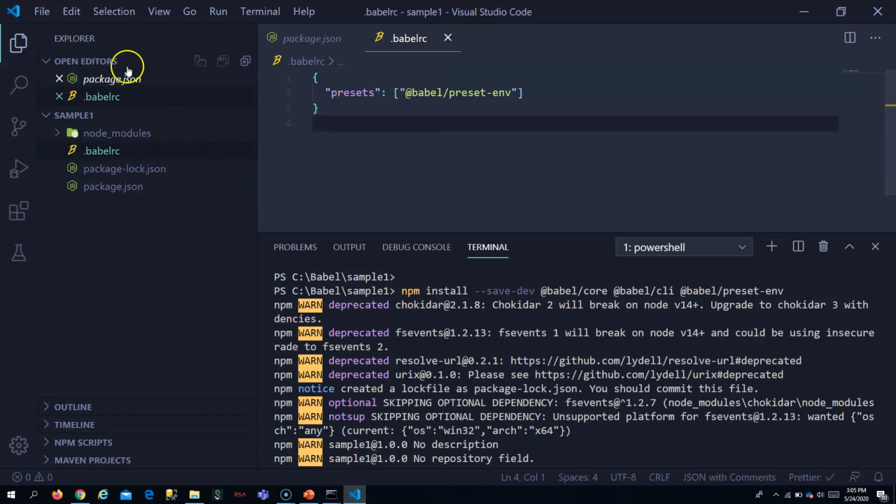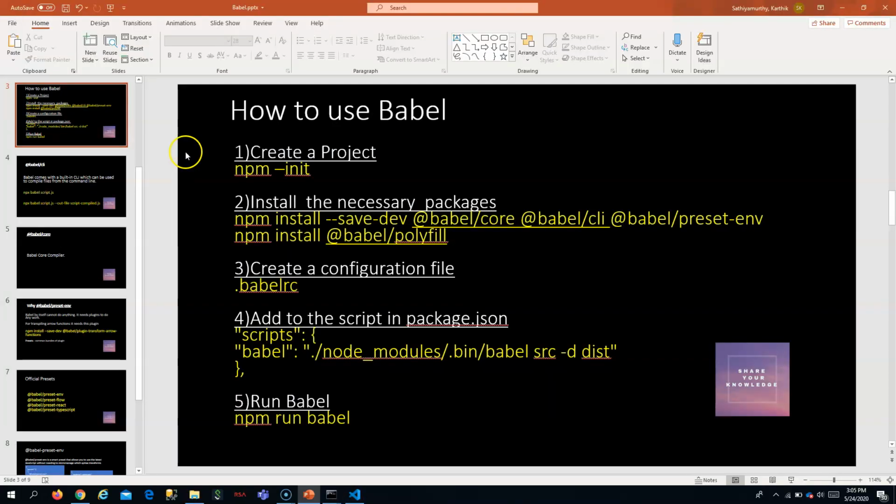Okay. So now your Babel, for translation, it will just use this preset. Now we have done the next step as well.